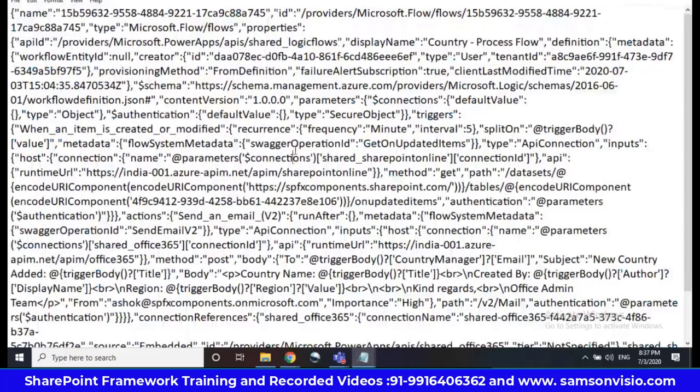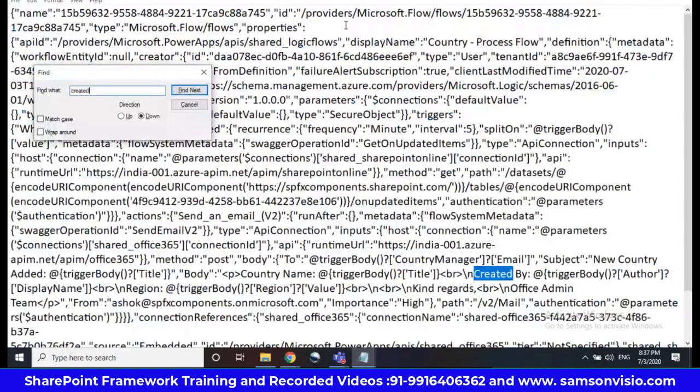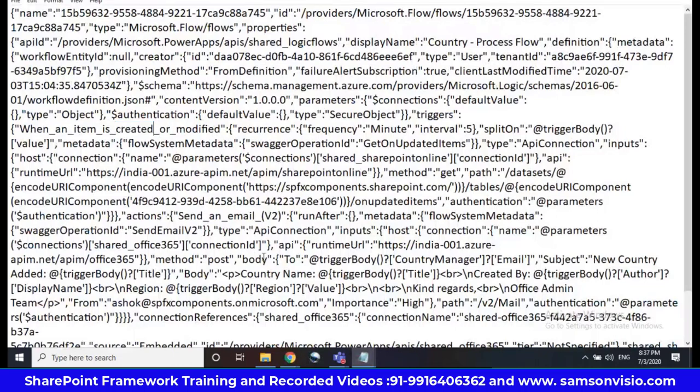Now search for created. So when an item is created or modified is there.